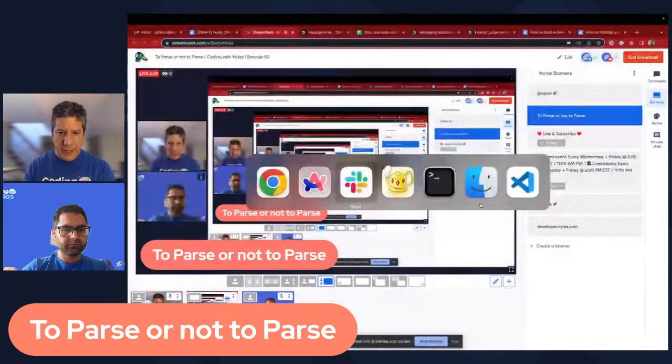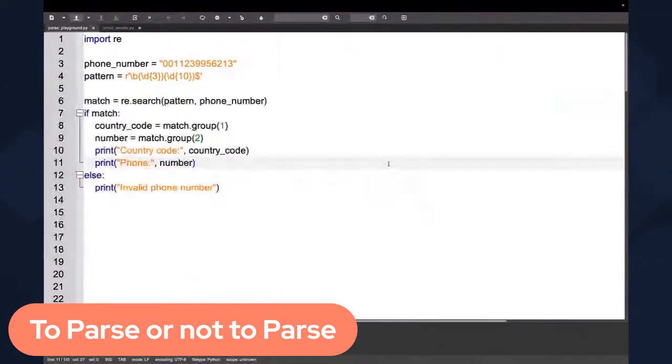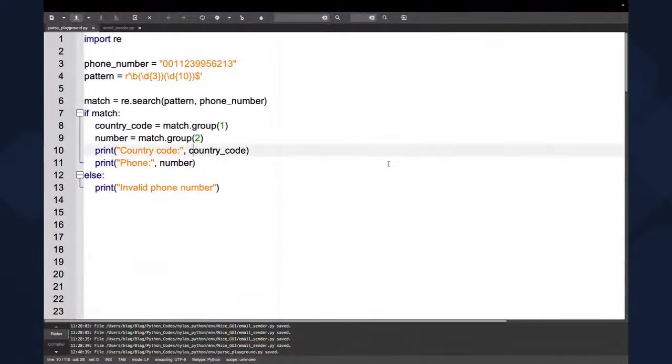So let me share my screen. We're going to take a look at the source code first. We're going to execute it, and then we're going to compare it with Parse. So this is regex, obviously. We're going to have a phone number: 001, which is going to be the area code, and these numbers here are going to be the phone number.